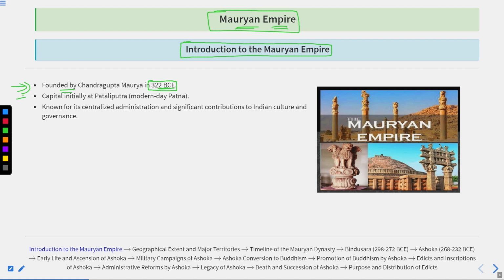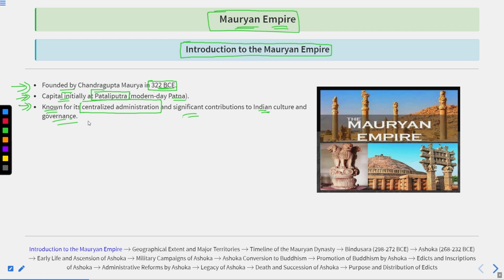Their capital initially was Pataliputra, that is modern day Patna, the capital of the state of Bihar. The Mauryan Empire is known for its centralized administration and significant contribution to Indian culture and governance.